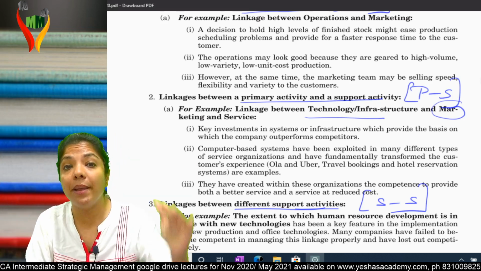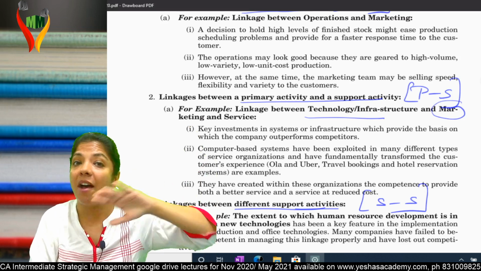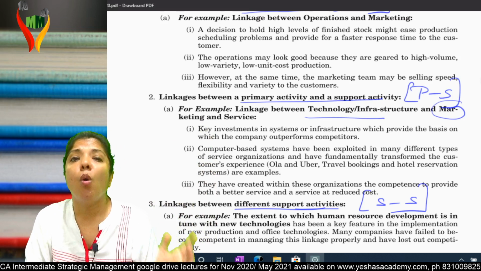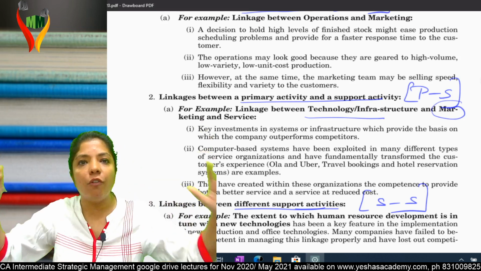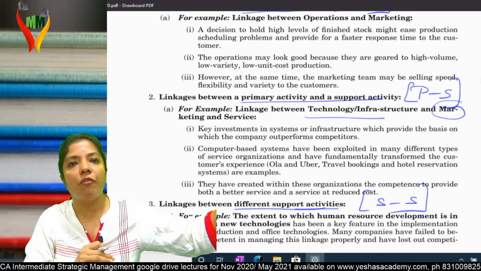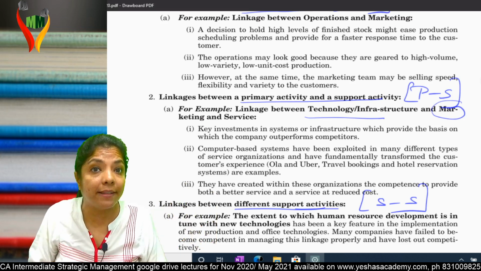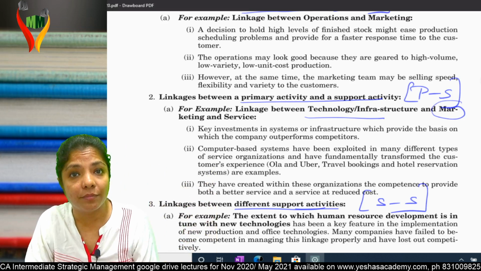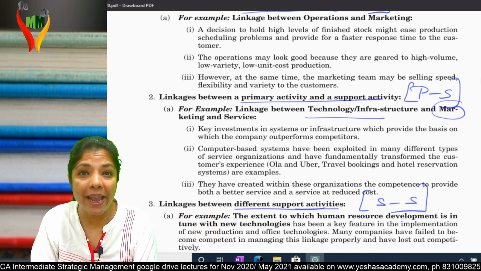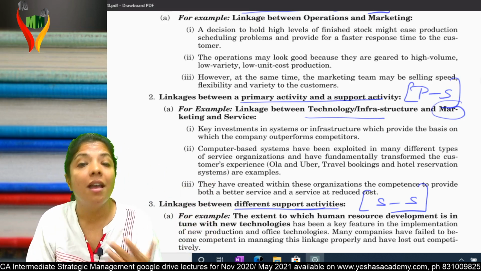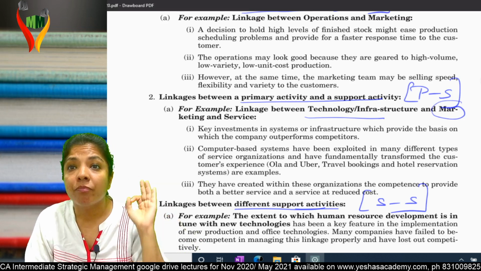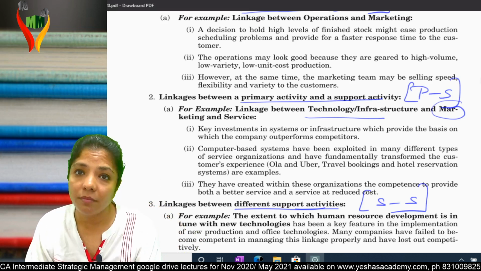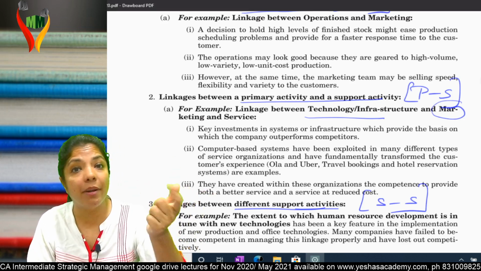But nowadays, is it happening like this? No. The hotel people, the motel people have their own website. They click photographs and upload them on their website. By chance, they may have a very good photographer, but actually things may not be like this. But then you have people who share their views on the website: value for money, waste, whatever they want to say. So now people are doing marketing with the help of technology. That means you're linking primary and support.